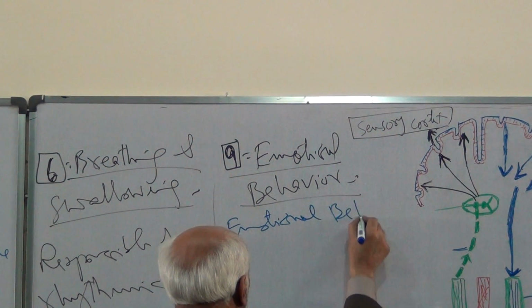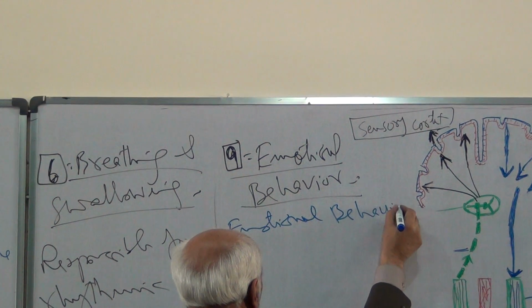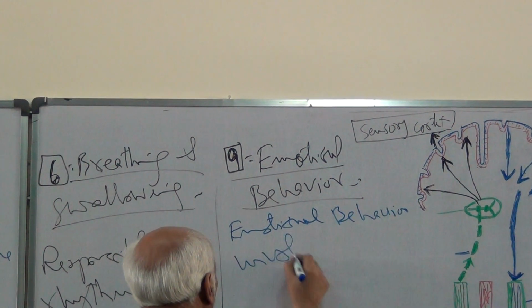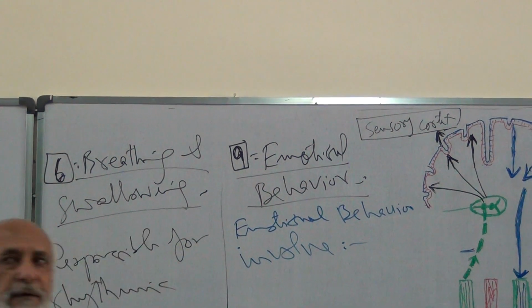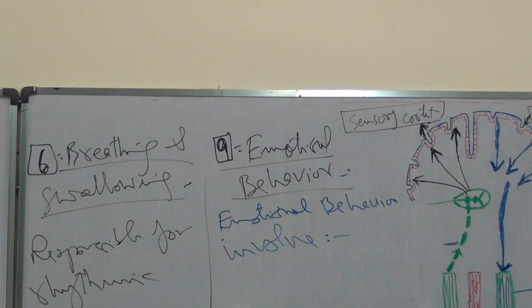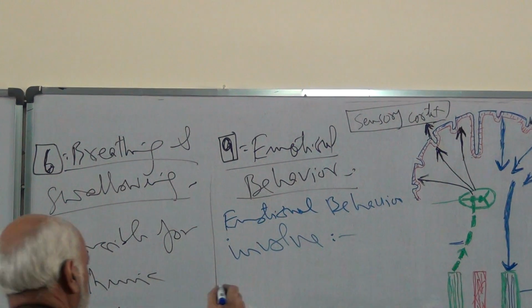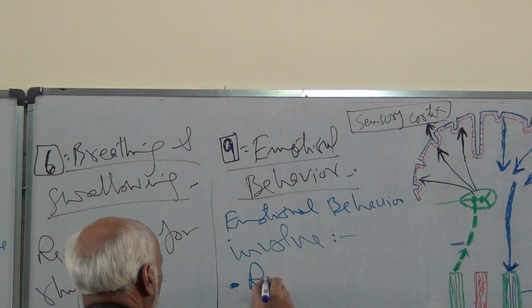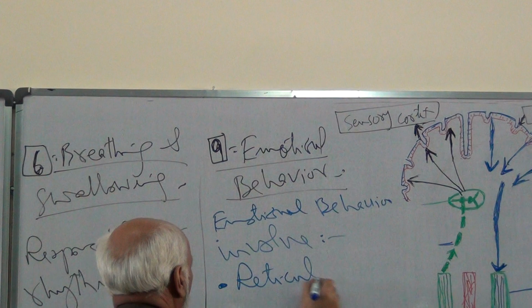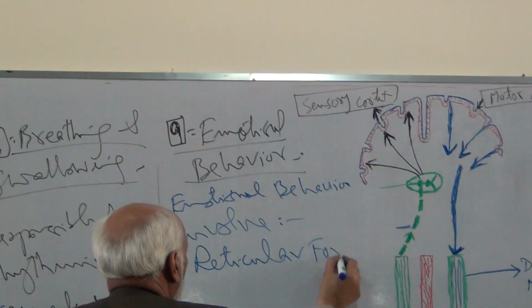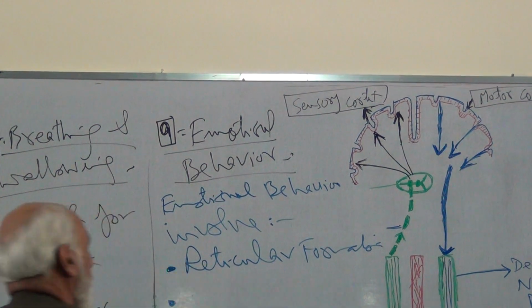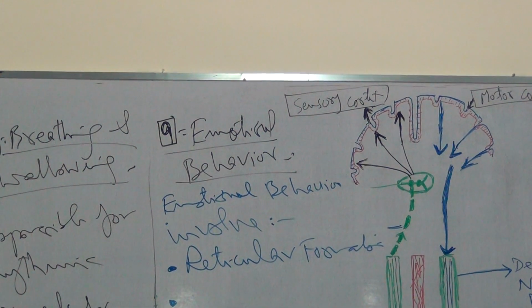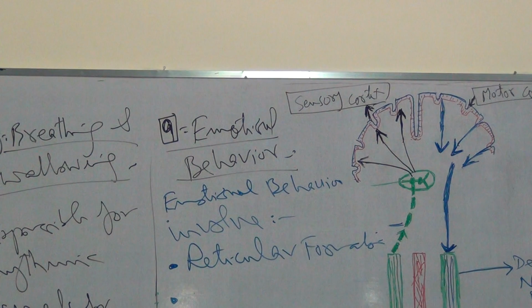Emotional behavior of an individual again involves some parts of the brain, that is, the reticular formation, as we are discussing, which plays a role in the emotional behavior of the individual.